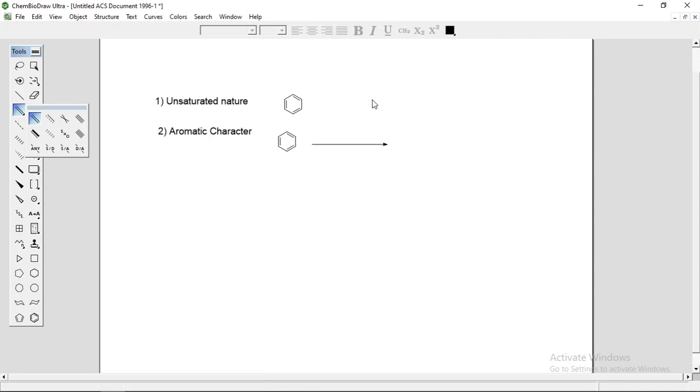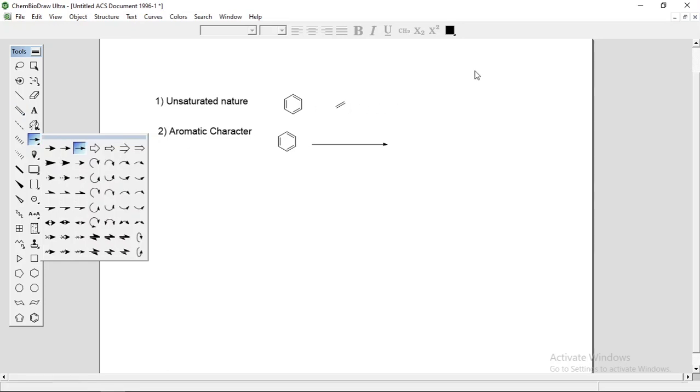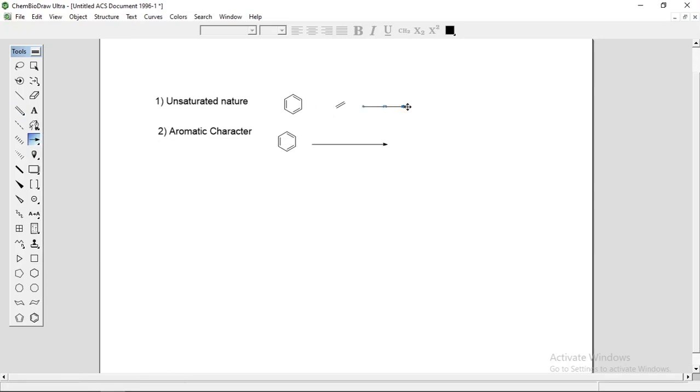Normally what happens, let me show you, this is your alkene having carbon carbon double bond, it's ethene. So when you react this ethene with Br2, it readily undergoes addition reaction. This is an unsaturated compound, and it readily undergoes addition reaction with Br2, and you will get a dibromo compound.